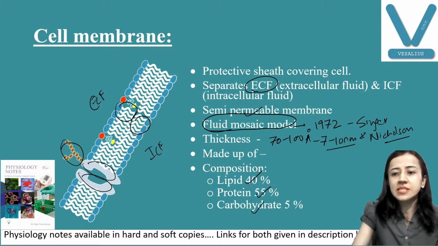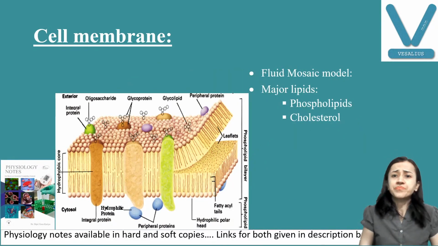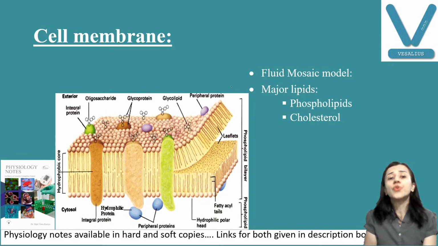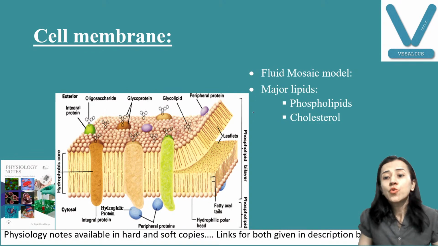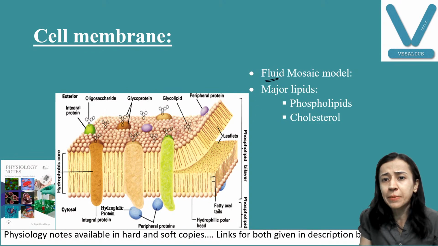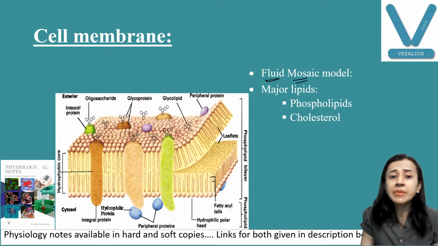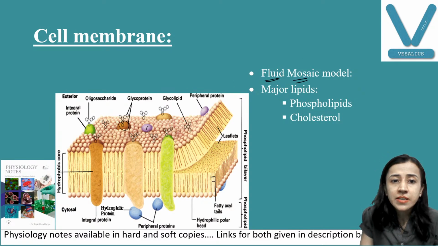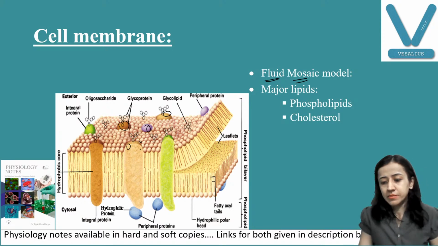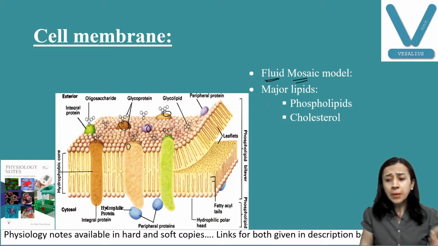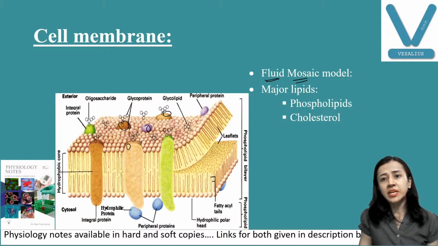Now we'll discuss the structure. As I told you, there is the fluid mosaic model. Fluid, that is lipid. And mosaic means in between the lipid, you can see here, there are proteins which are embedded. Important major lipids, remember here, are phospholipids.